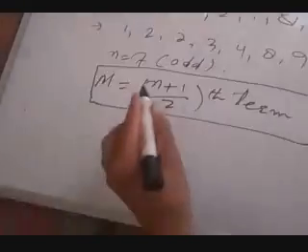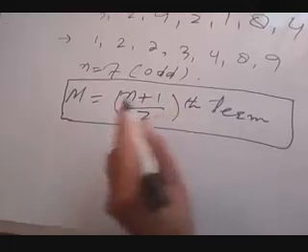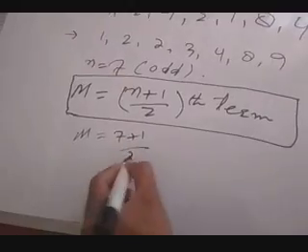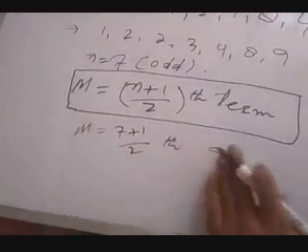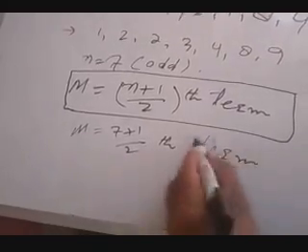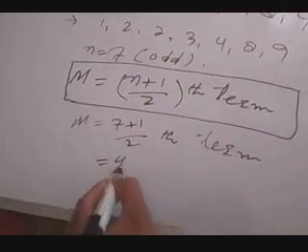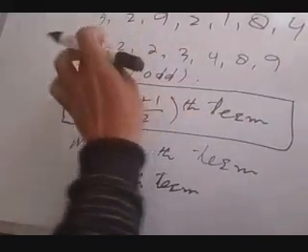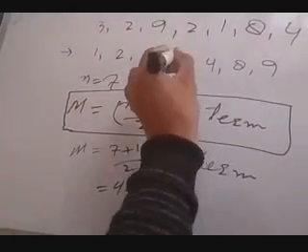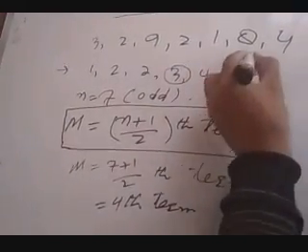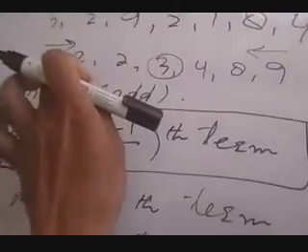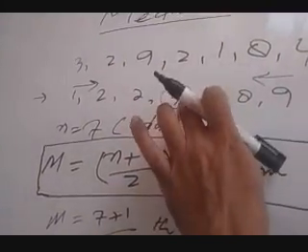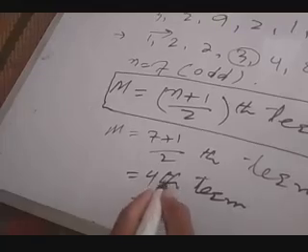Now n is 7, so median equals (7 plus 1) by 2, that is the 4th term. In the arranged data, the 4th term, whether you count from left or from right, is the same value, 3. So the median is 3.